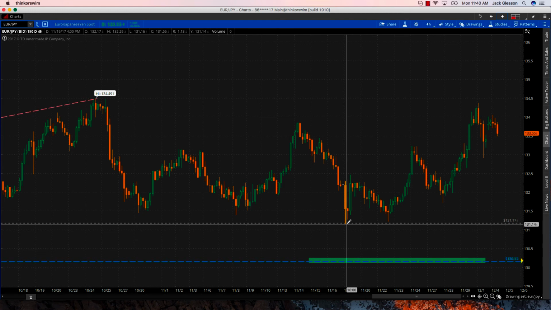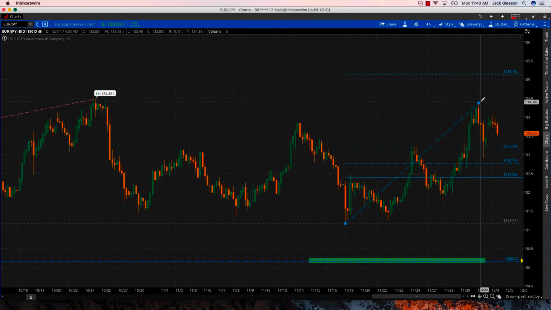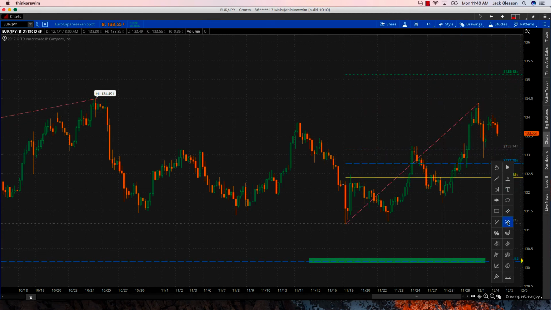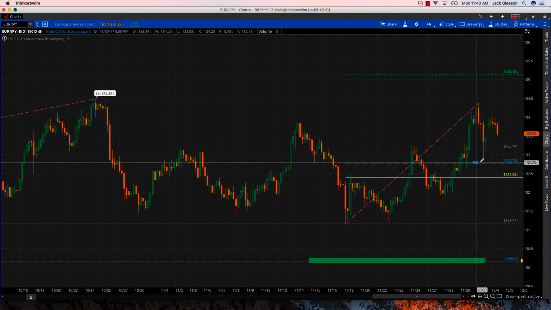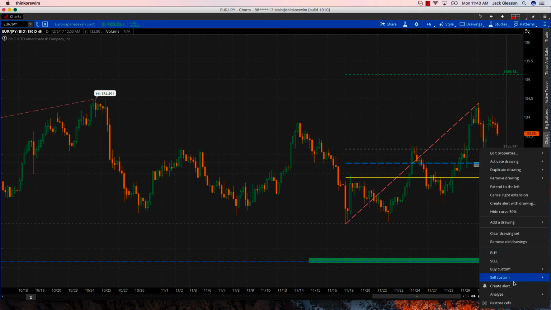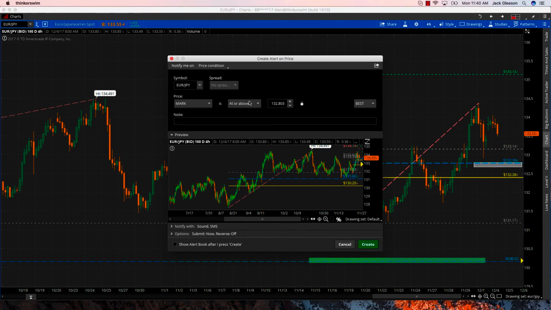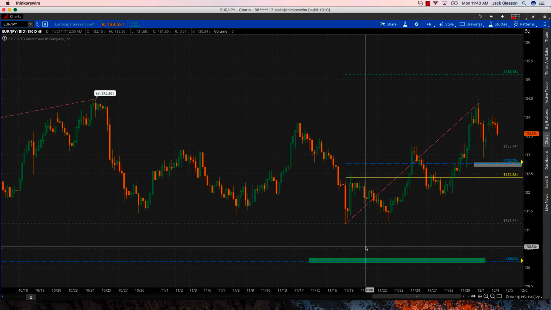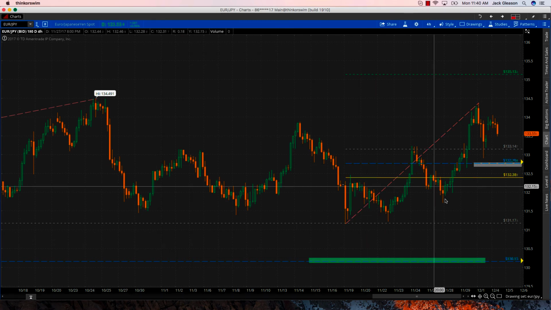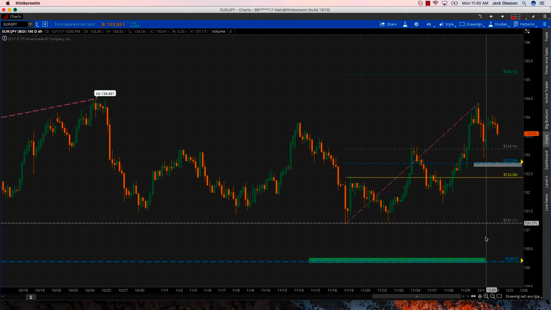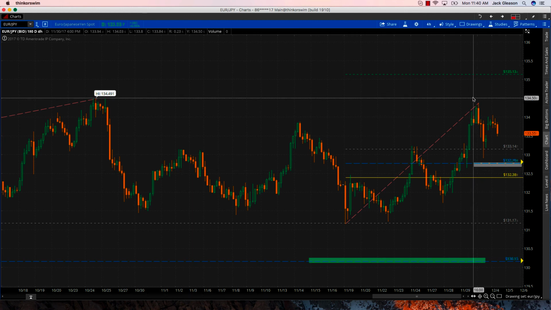Also, I want to pay attention to the 50% retracement here at 132.76. That is another level of support. It's the area we had broken out from. I will be paying attention to this week. That is much closer than my level of support below, which is 130.15, about 340 pips below. So it could be a while for that level to trade, but you should pay attention to it when it does. 132.76 is that level here that I'm going to be looking for in the Euro-Japanese yen.